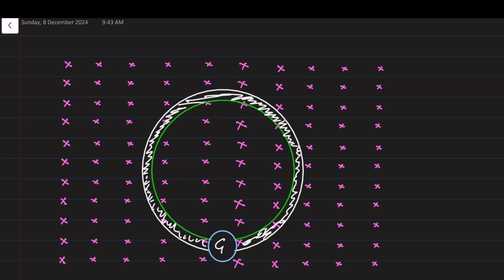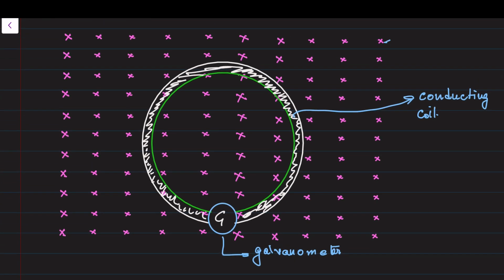Consider a conducting loop, a conducting circular coil type thing. Say this one, this is the conducting coil, which is attached to one galvanometer. We know whenever current flows through any branch containing a galvanometer, it shows a deflection. So here it is the galvanometer, and it is placed in a uniform magnetic field.